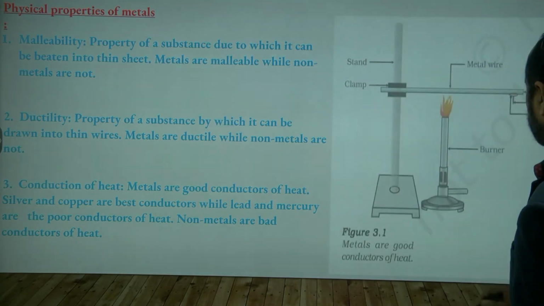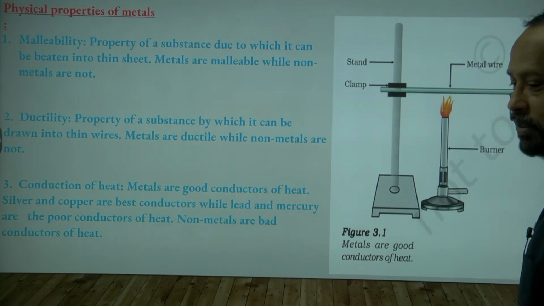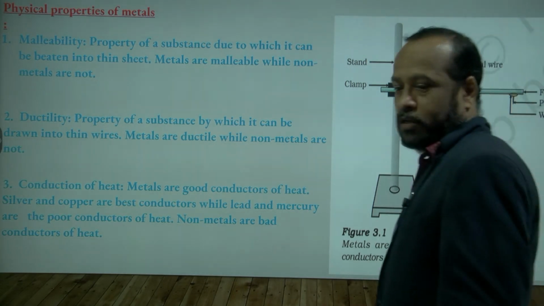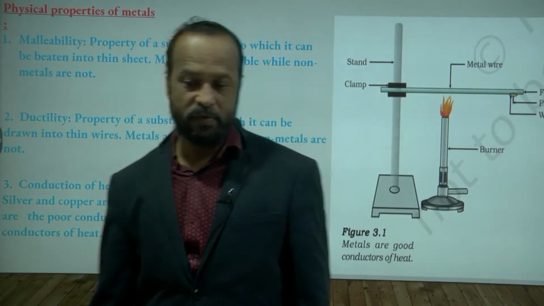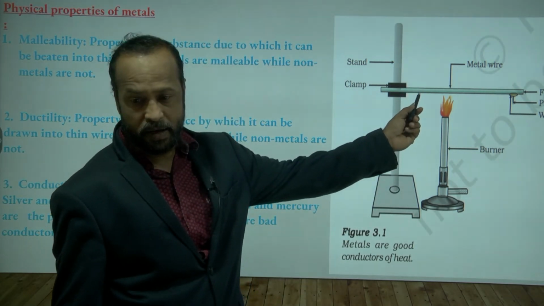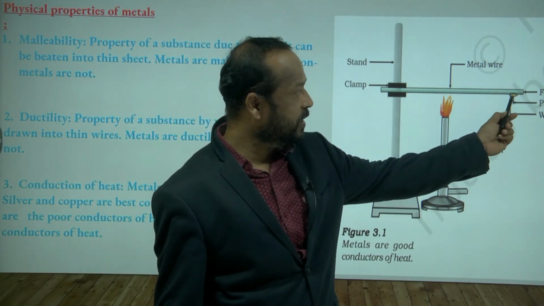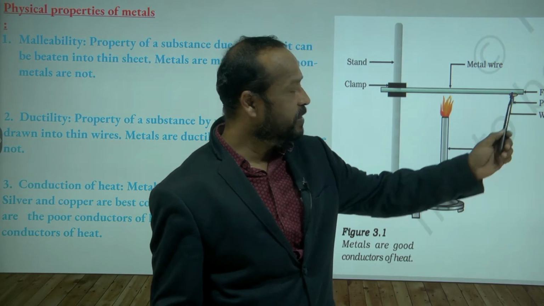For example, you see one diagram here, I'll explain with the diagram. In this diagram, we are taking one metal rod. To this metal rod we are fixing an iron pin with the help of candle wax.